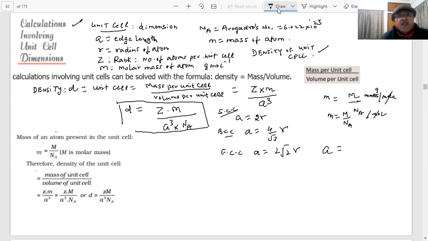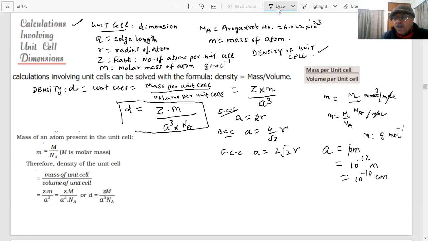And usually you have seen the units are important, because M you are using in gram per mole, student. Then we should be careful. A is usually given in picometer, student. What is a picometer? 1 picometer is 10 to the minus 12 meter, that means 10 to the minus 10 centimeter.